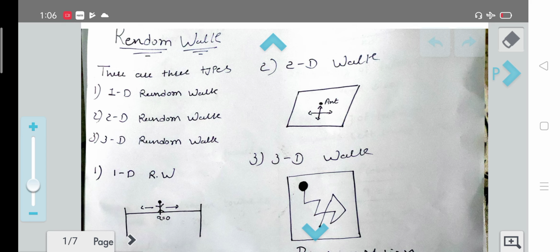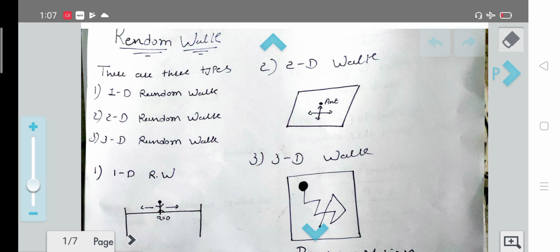Now let's talk about random walk. Random walk is a kind of motion in which a person or particle can move in any direction. It can be upward, downward, or forward and backward. Let's talk about the types of random walk. There are three types: the first is one dimensional random walk, the second is two dimensional random walk, and the third is three dimensional random walk. Now let's talk about one dimensional random walk.